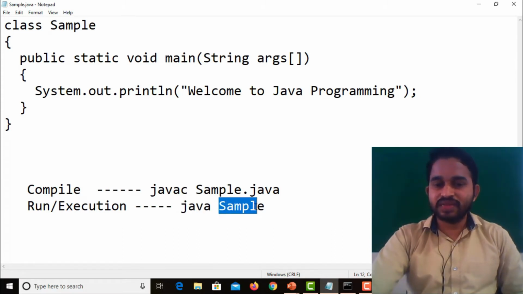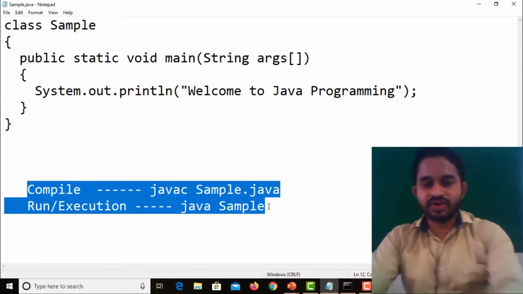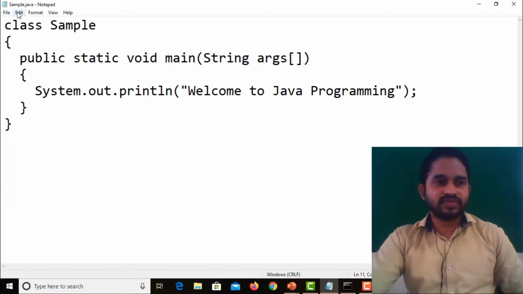Why are we giving only sample? After compilation we will get the bytecode. I will show the bytecode, the dot class file. After execution, I will show the particular dot class file. So this is about how to compile and run. So save it and check it.